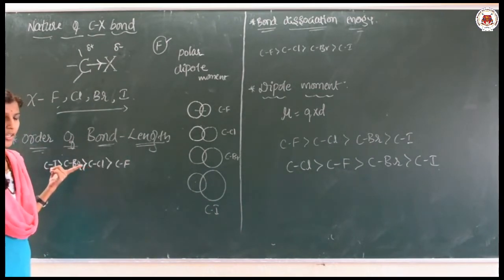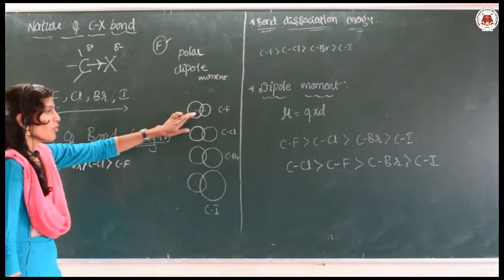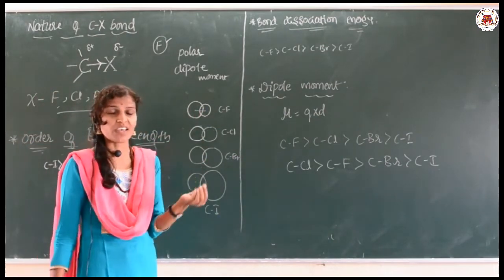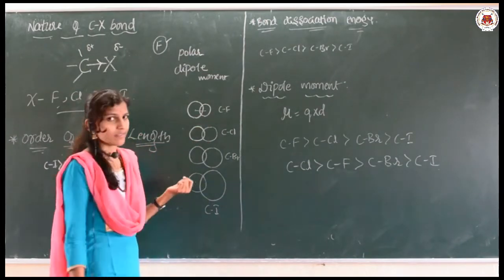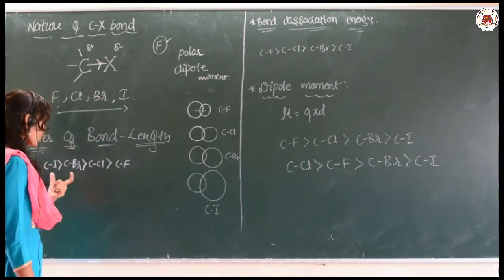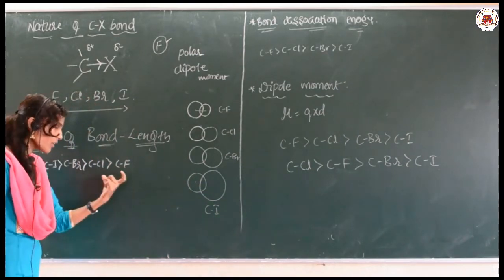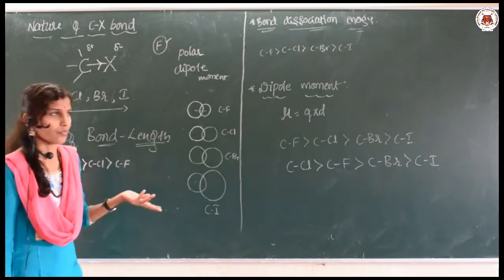I hope you got the concept. As we move from fluorine to iodine, the size goes on increasing, and as the size increases, the bond length also increases. Because of that, the order is C-I, C-Br, C-Cl and C-F. Okay.